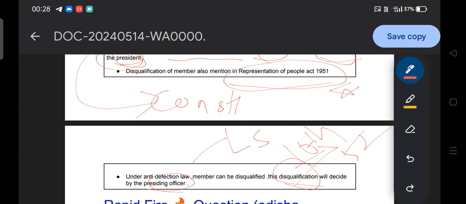But this leader went against the order of the Congress government, though they were elected on the seats of the Congress. On that basis, the three leaders of Himachal Pradesh were disqualified, and that is known as, guys, the anti-defection law. Okay, that is known as your anti-defection law. And the questions regarding who will be disqualified or not are discussed by the presiding officer: in Lok Sabha, the Speaker; in Rajya Sabha, the Chairman.